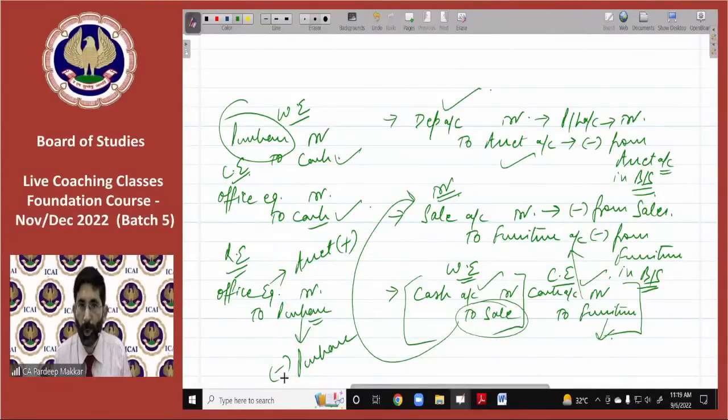This is the chapter of rectification of errors, which you should understand, because these are just normal rectifying entries. If you see the rectification of errors chapter, it will have very advanced rectifying entries also. If you are not clear in passing rectifying entries, it is compulsory that you review that chapter sincerely. Many times we get 5 to 10 marks questions or more from that chapter. Also that chapter has an impact on all the other chapters, like final accounts of manufacturing, non-manufacturing, final accounts of non-profit organizations, consignment, joint venture, everywhere. So don't miss that chapter.